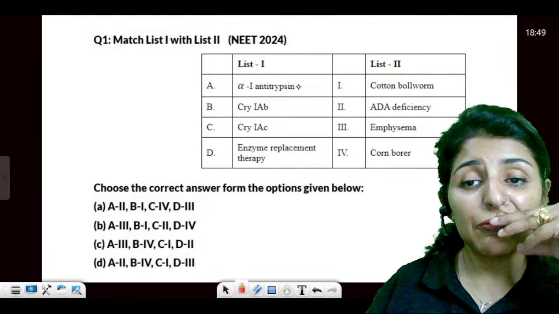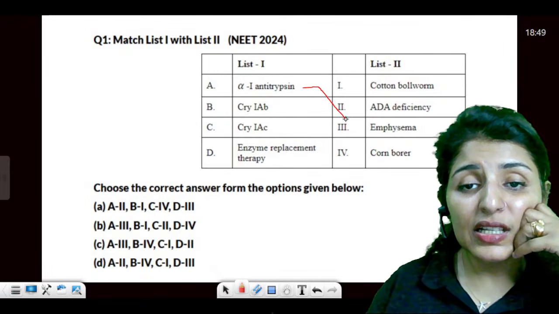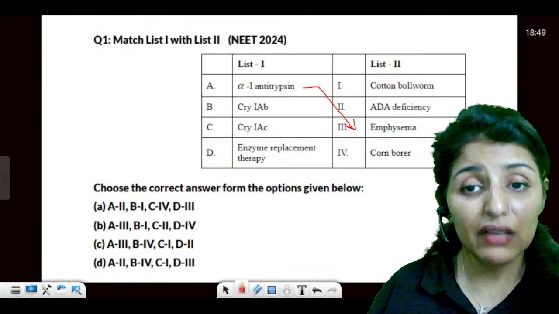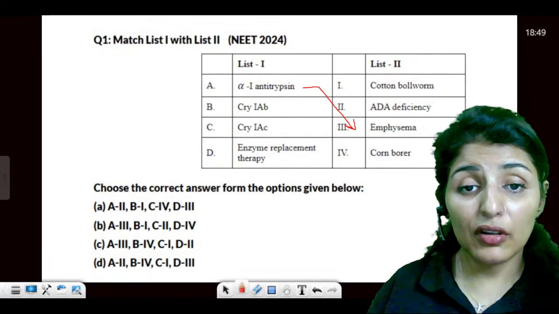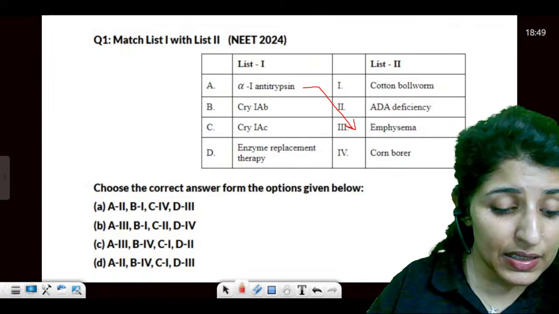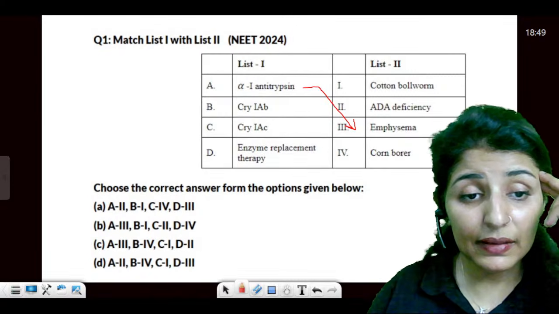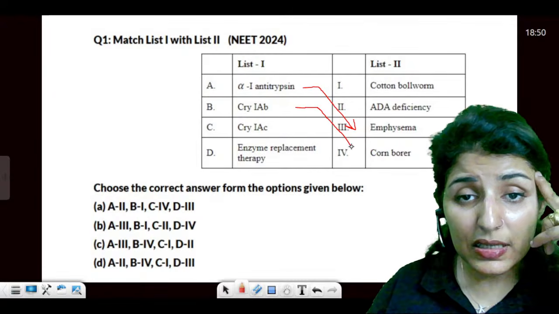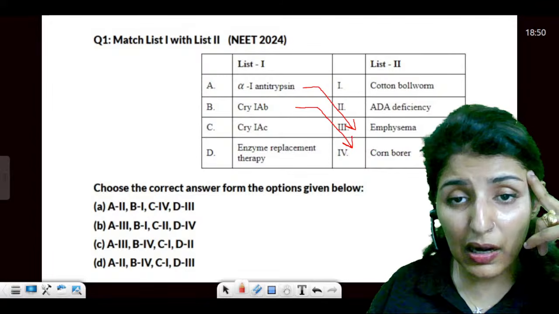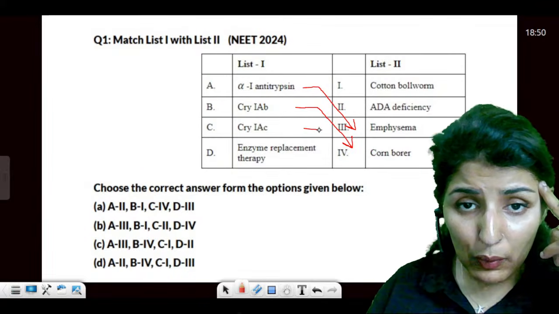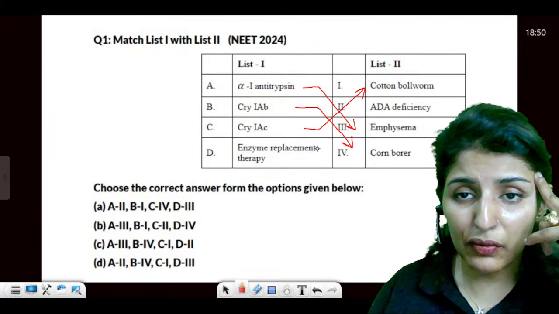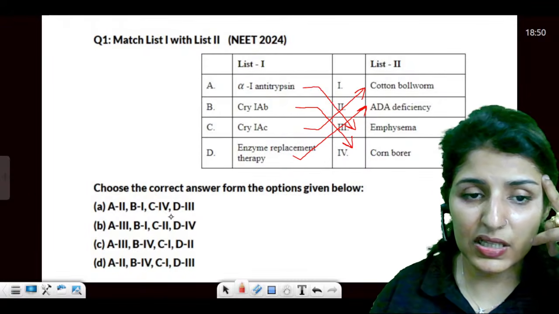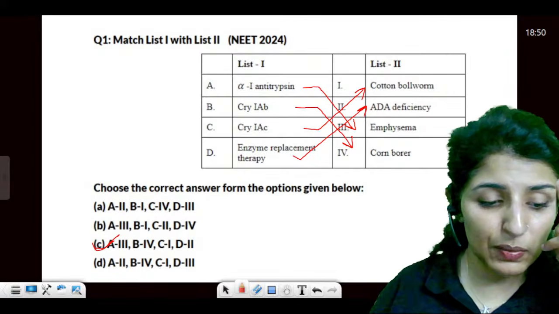Now again, match the following. So alpha 1 antitrypsin, guys, is a protein produced by rDNA technology, biotechnology, for the treatment of emphysema. Are these points clear? Till now, are we clear? Okay. Then it says Cry1AB is going to protect the plant against corn borer, while Cry1AC is going to protect it from cotton bollworm. And enzyme replacement therapy works for ADA deficiency. Answer would be C.